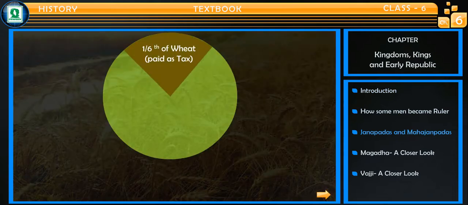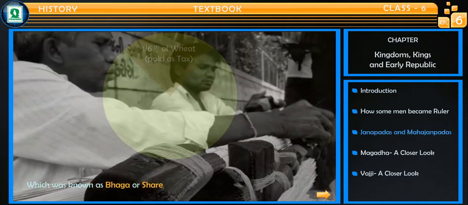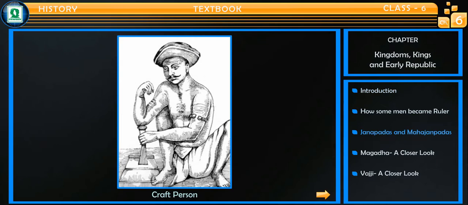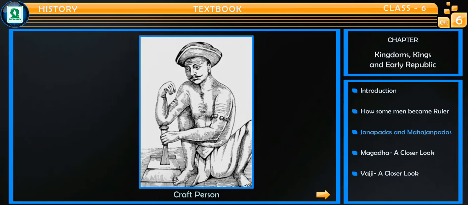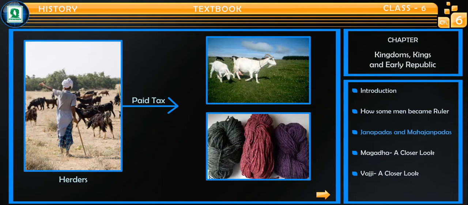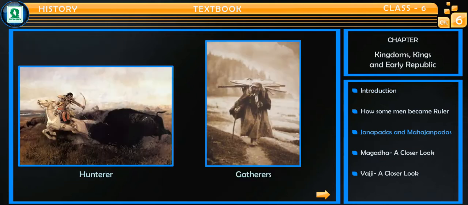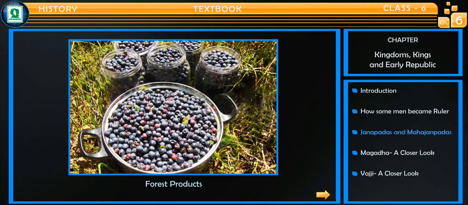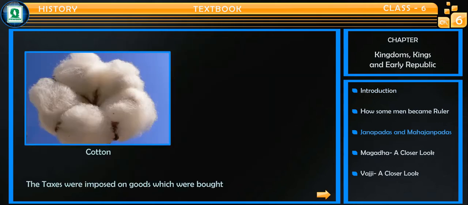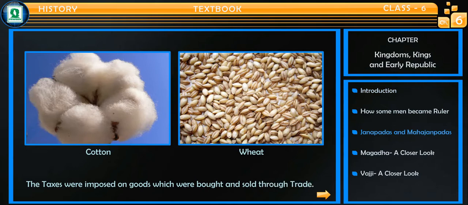Usually, 1/6 of the wheat produced was charged from the farmers as tax, which was known as bhaga or share. There were taxes on craft persons, which could be in the form of labor. For example, a craft person had to work for a day every month for the king. Herders also paid tax in the form of animals and animal products. Hunters or gatherers also had to produce forest products for the king. Taxes were also imposed on the goods which were bought and sold through trade.